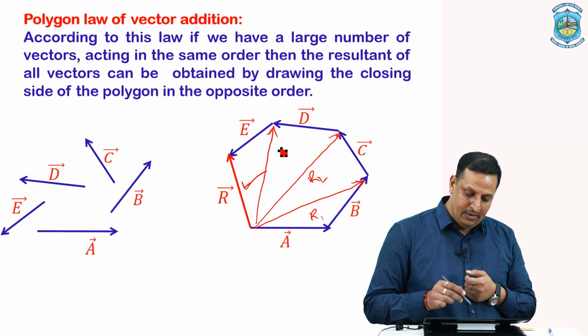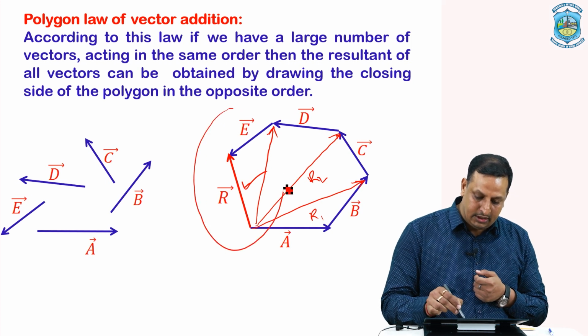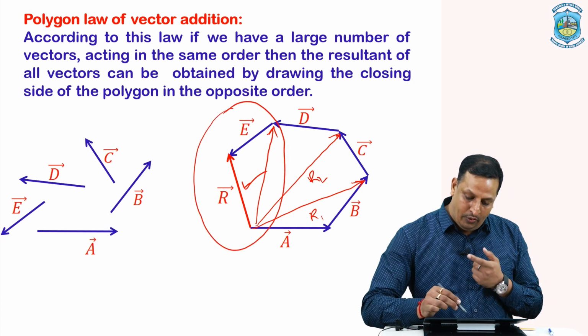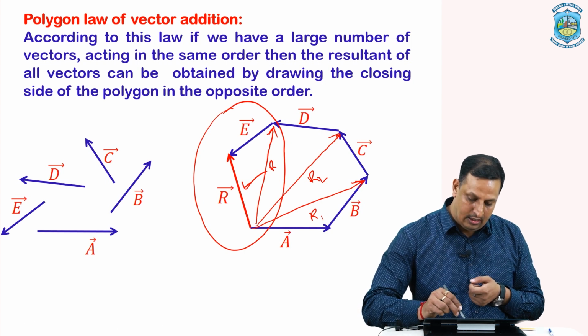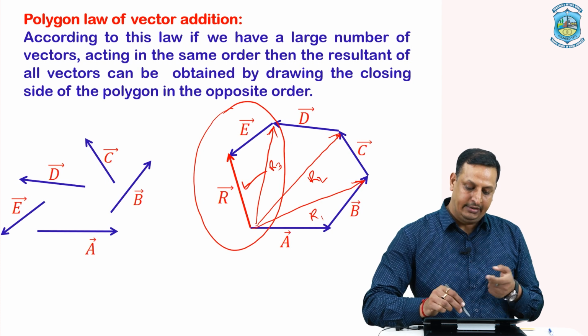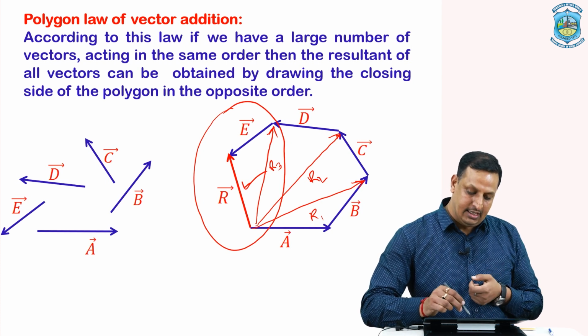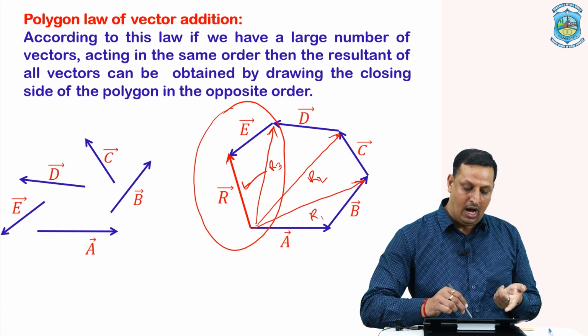And ultimately, when we reach this section of the diagram, we will find 2 vectors. One is named, suppose, R3, and this vector is E vector. Their resultant is equal to R vector.